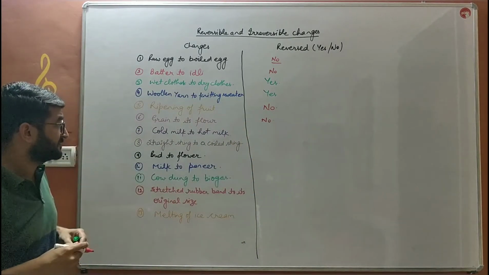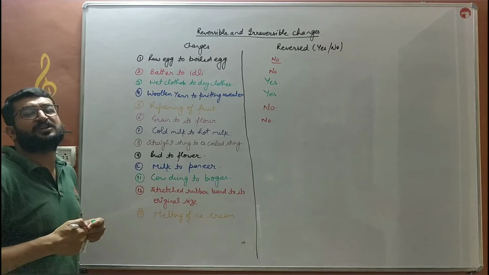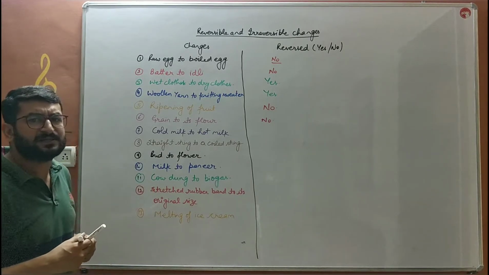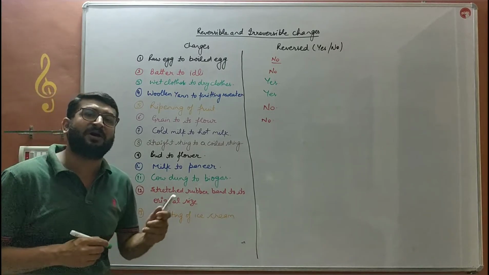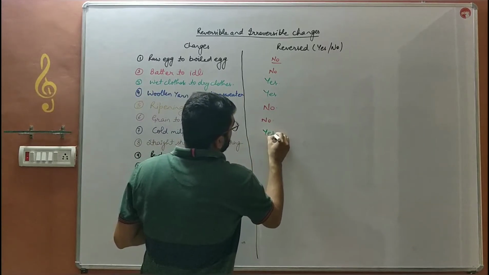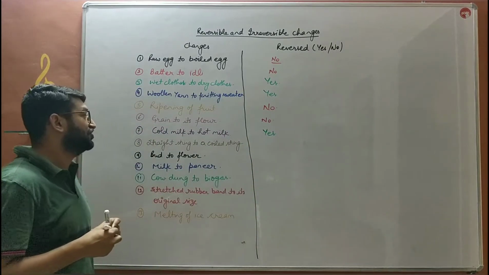It cannot be reversed. Cold milk to hot milk. गरम दूध ठंडा हो गया, क्या हम उसे दोबारा गरम नहीं कर सकते? कर सकते हैं. We can make it hot again by providing heat, बच्चे. So the answer would be yes. It is a reversible change.